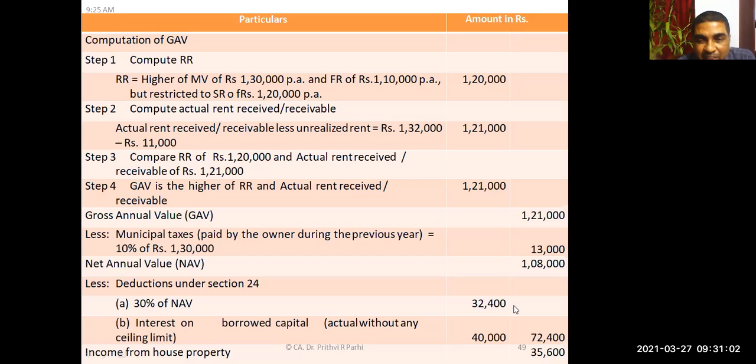So how much is to be deducted? 30% of 1,08,000 is 32,400. Then one more deduction, that is interest on borrowed capital, and here you see there is no ceiling limit. The question says 40,000, so you have to deduct 40,000.